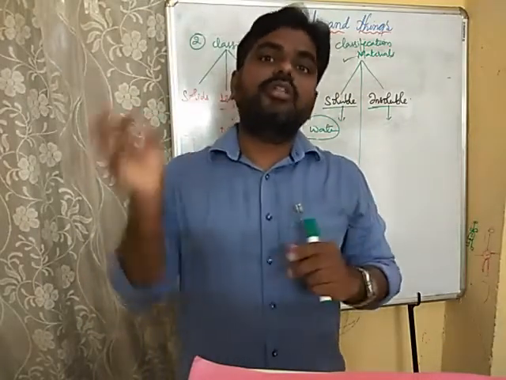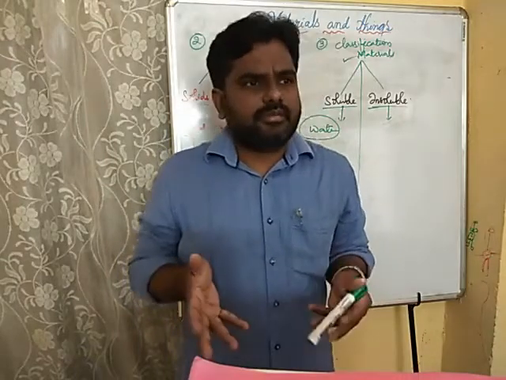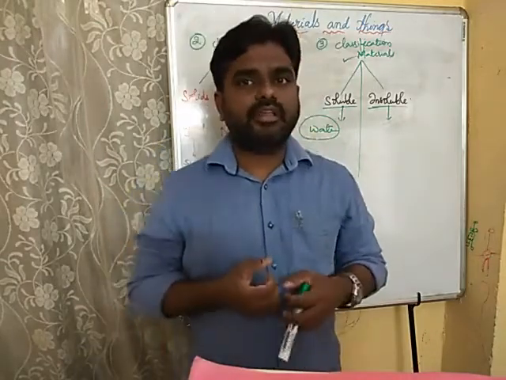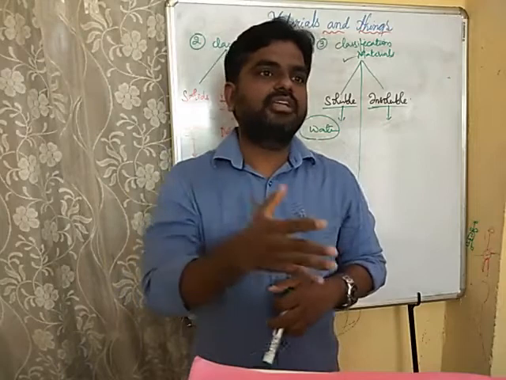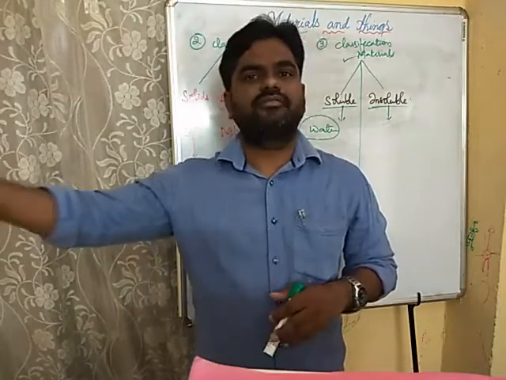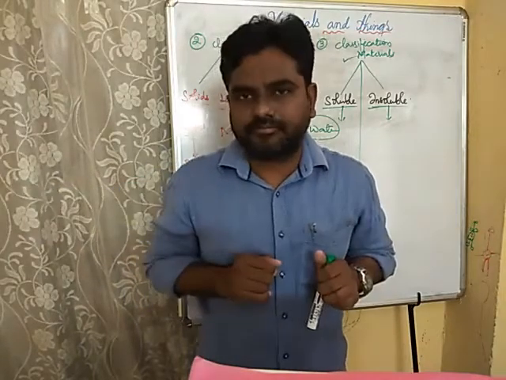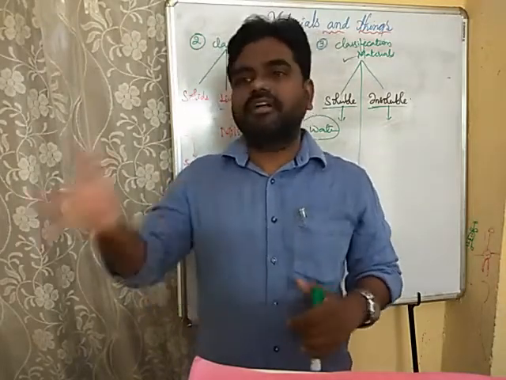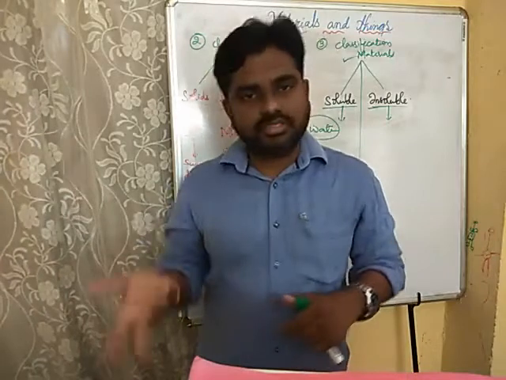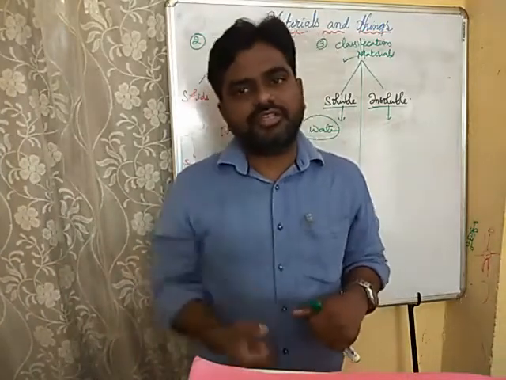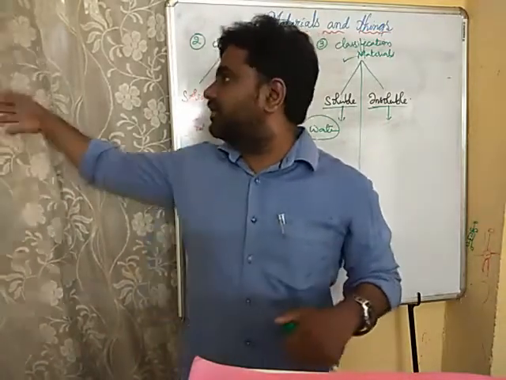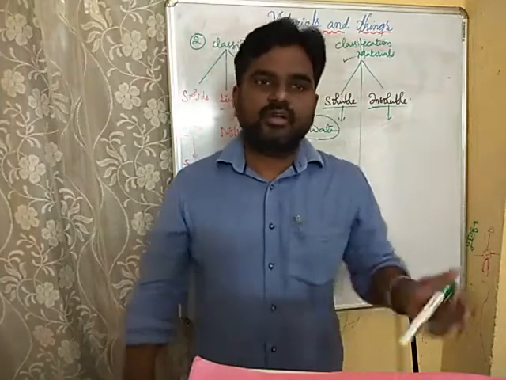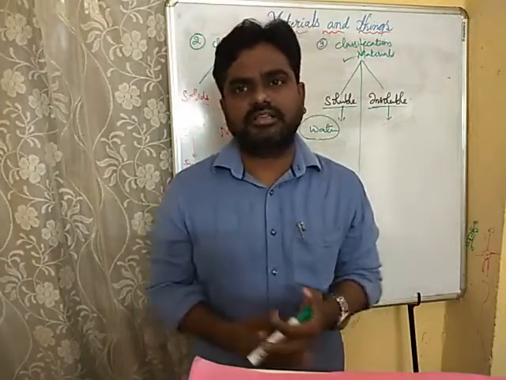Basing on the transparent property of glass, we are making mirrors and using it in different fields. Basing on the solidity property, we are using different types. For example, wood is a solid. It is very rigid, very hard, very strong. That's why we are making doors, windows, tables, chairs, like that.